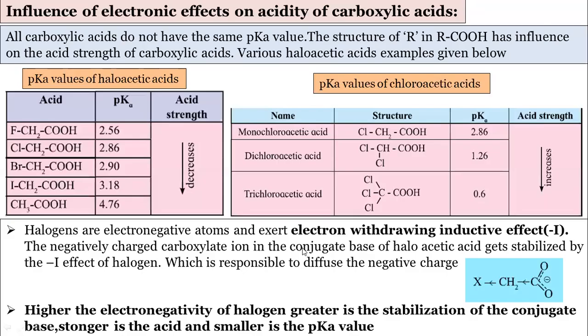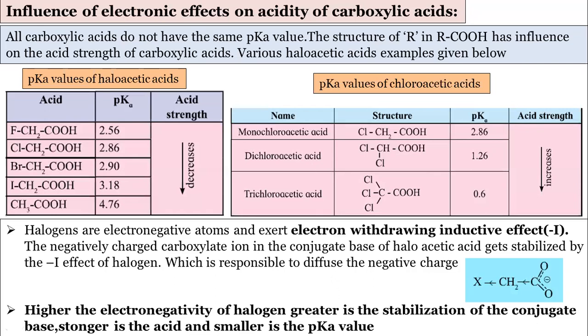So we will discuss with one example here. See, what is the influence of electronic effects? Electronic effects means the plus I effect, minus I effect, plus R effect, and minus R. Electron donating inductive effect, electron withdrawing inductive effect, electron donating resonance effect, and electron withdrawing resonance effect. There are 4 electronic effects. So these 4 electronic effects are responsible for the acidity of carboxylic acid.